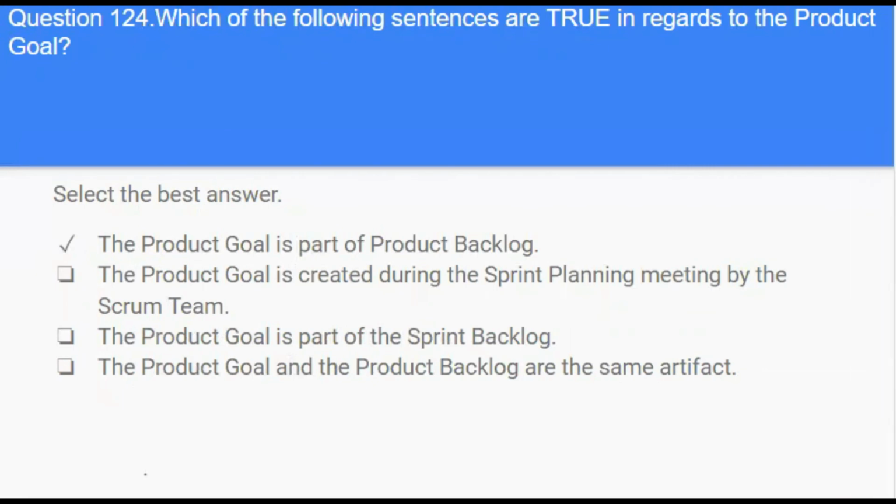Answer is the product goal is a part of the product backlog. Scrum Guide 2020 explains the product goal is in the product backlog.